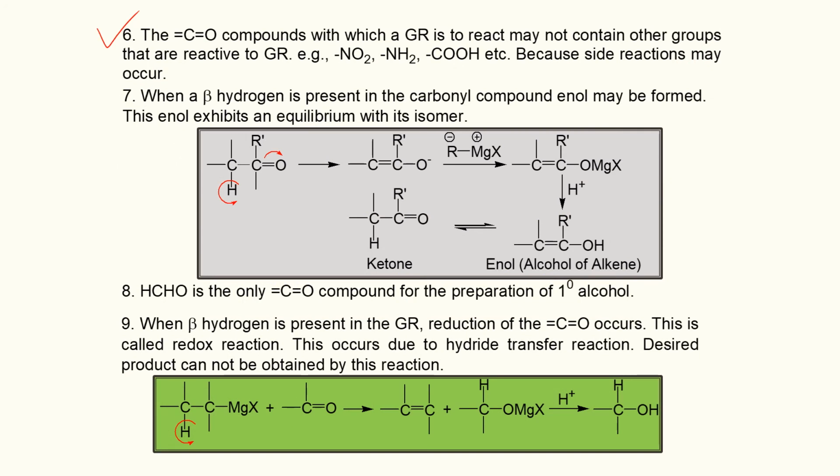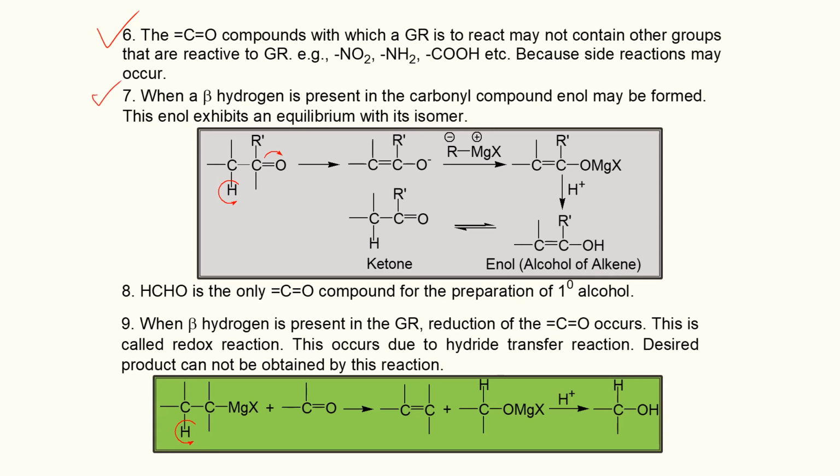The carbonyl compounds with which a Grignard reagent is to react may not contain other groups that are reactive to Grignard reagent. For example, nitro group, amino group, carboxylic group, because side reactions may occur.